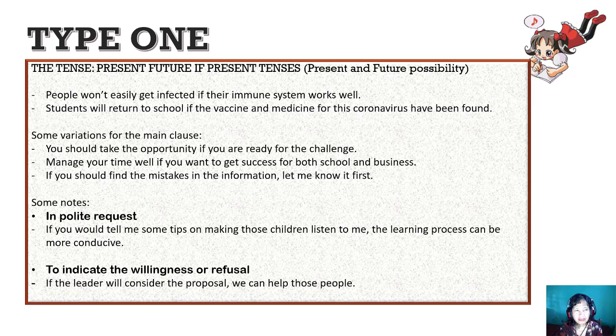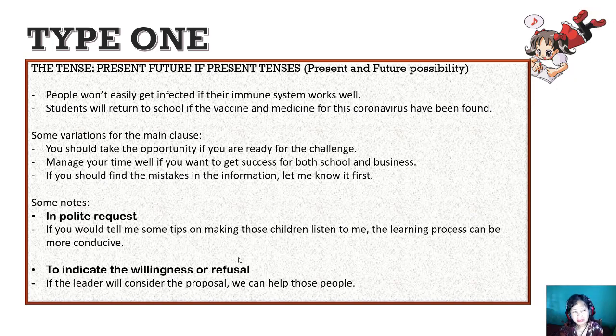The tense for the main clause is present future and the subclause is present tense. It shows present and future possibility. Let's see the example. People won't easily get infected if their immune system works well. It is possible that people get infected or people don't get infected. It depends on their immune system.